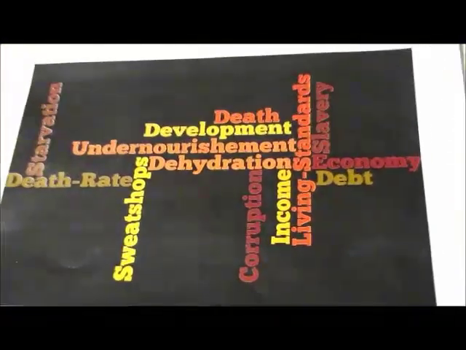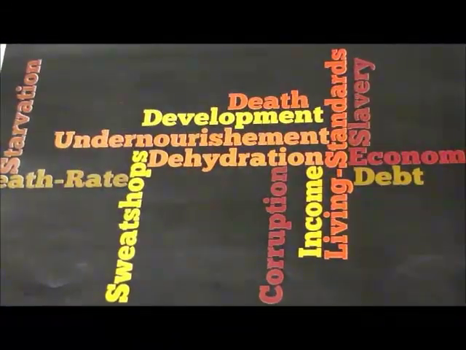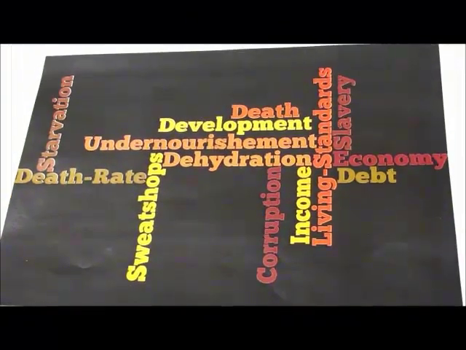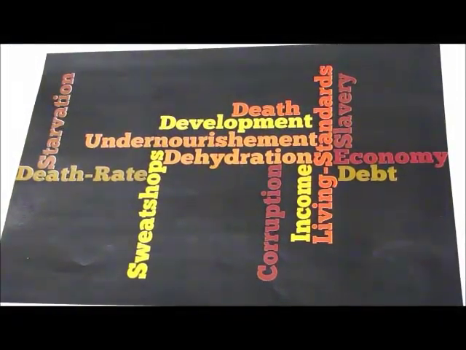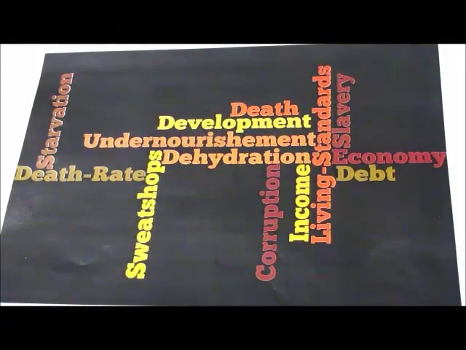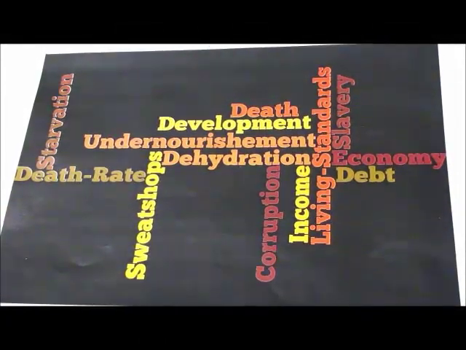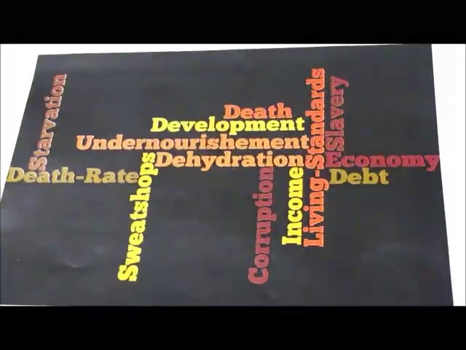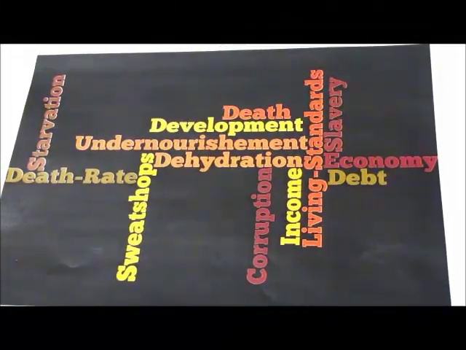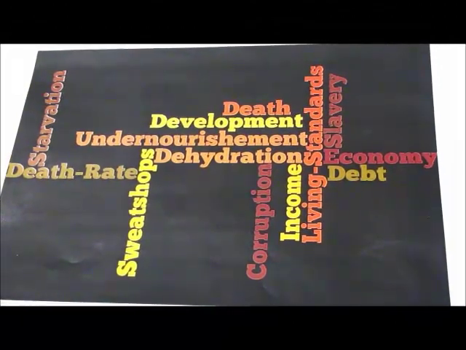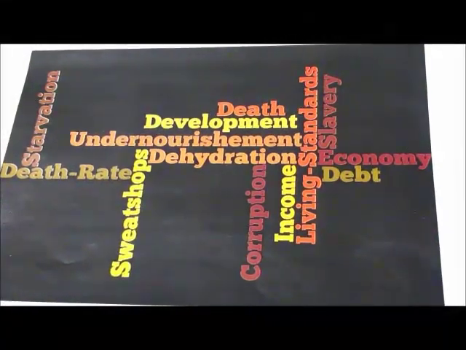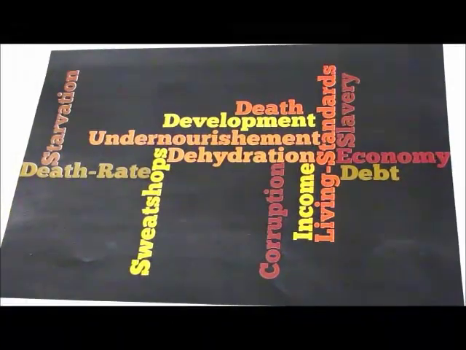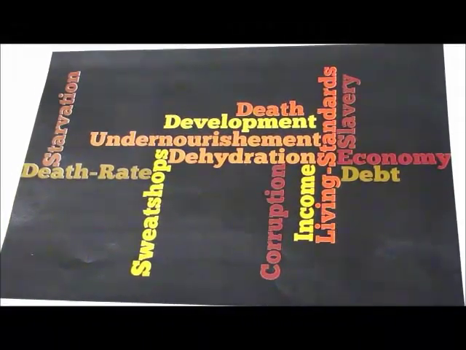Here's a list of geographic terms that are relevant to our topic, poverty. That is a large global issue. Poverty ties in with corruption, low income, economy, debt, and poor living standards. Many people living in places with poverty have to resort to sweatshops to help make ends meet. When people work in poor conditions like that, death rate increases. Governments are corrupted and can't provide the basic necessities for their citizens.